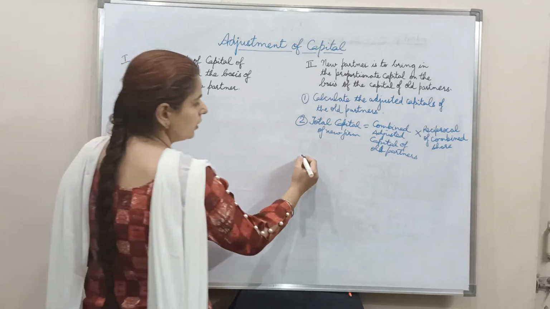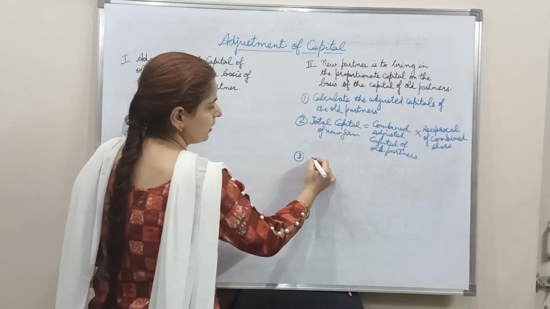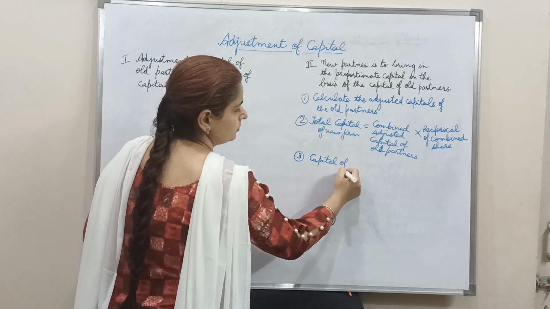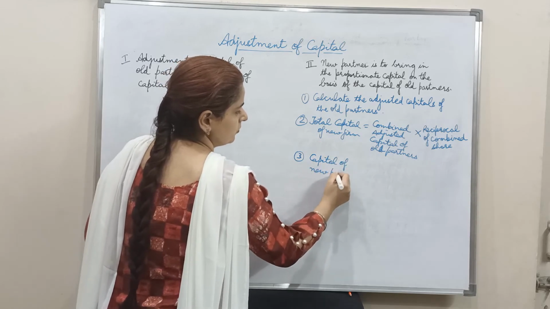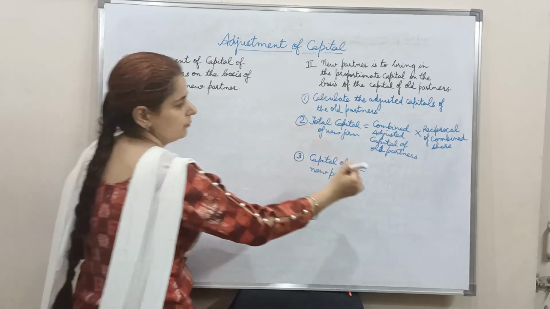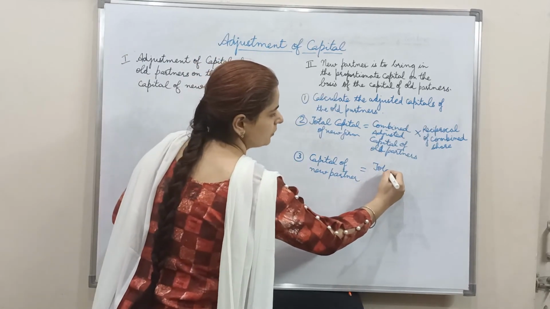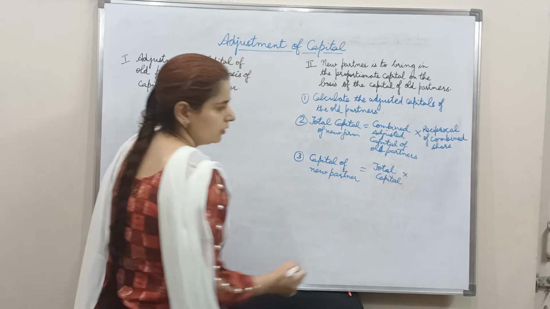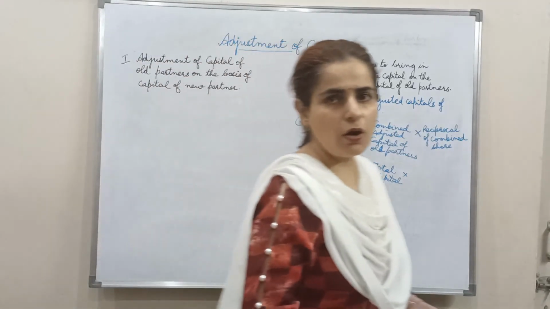Then the third step will be to find out the capital of the new partner. When we have calculated the total capital of the business, on the basis of that multiply the profit share of the new partner.